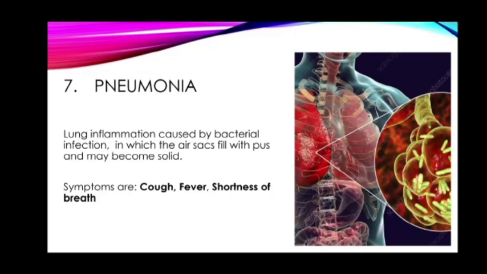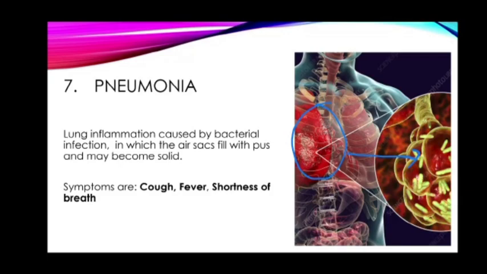Pneumonia is actually such a disorder that disturbs the condition of our lungs. Some of the symptoms of pneumonia are cough, fever, and shortness of breath.